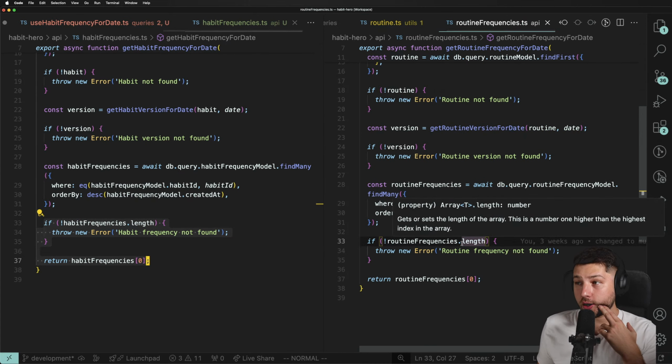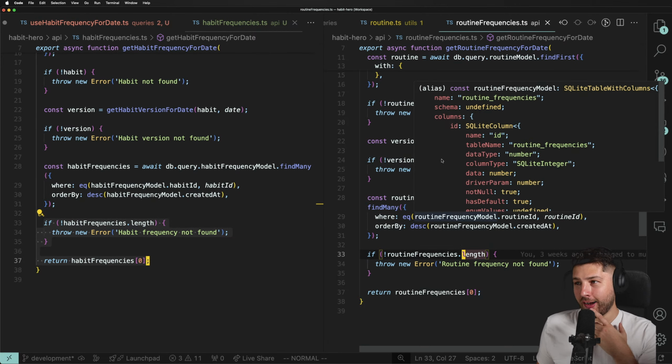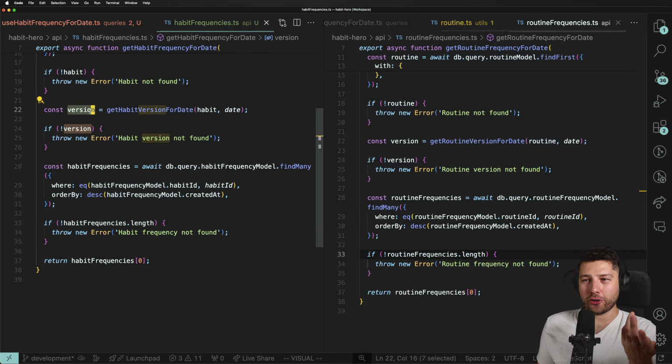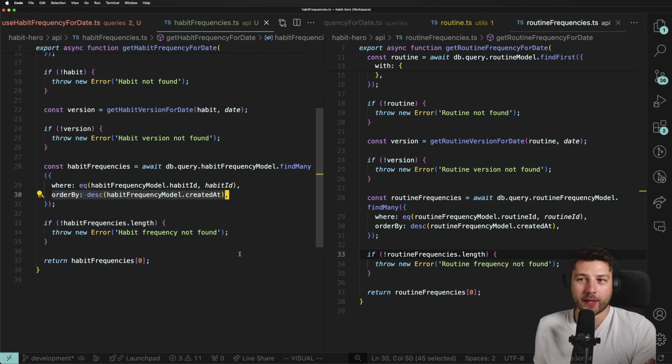This is wrong. Oh no, I have a bug. This is wrong. Why did we get the version, but we're not using it in the query here? This is wrong. I don't need order by. I believe I put order by when I wasn't accounting for the versions, and I was just trying to get the latest one regardless, because that was the latest one.